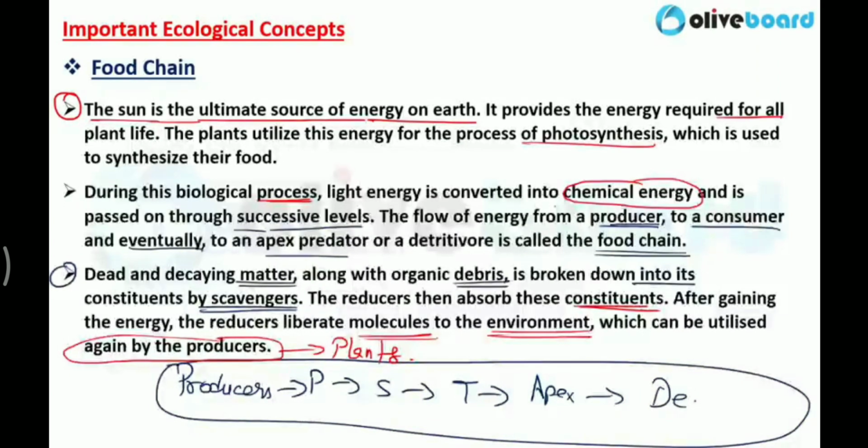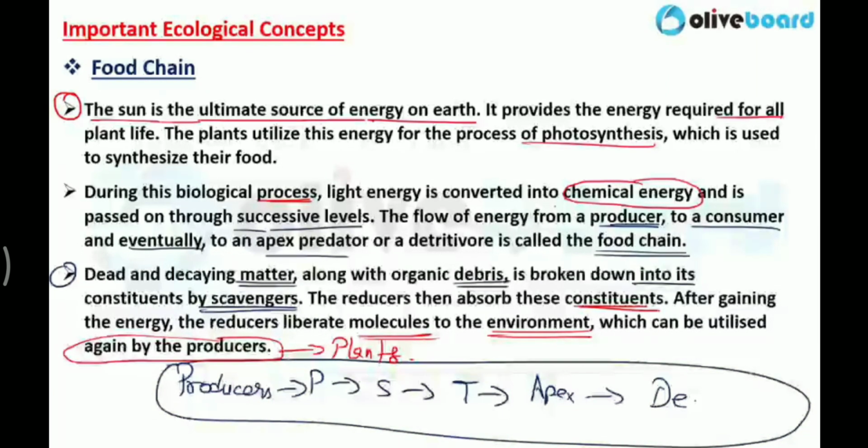After gaining the energy, the reducers liberate various kinds of molecules to the environment, and those molecules help the producers to flourish. Basically, it helps grass and plants to grow, so that the producers can prepare food and in future also they will be able to produce food materials.